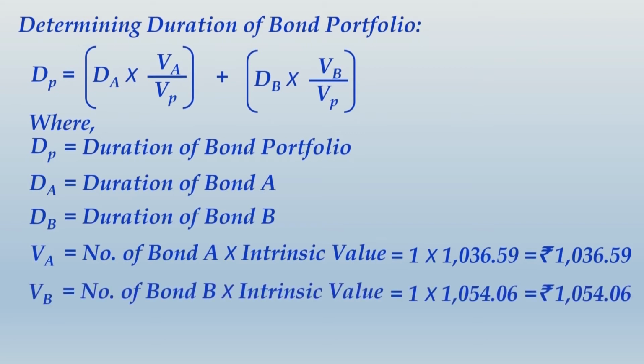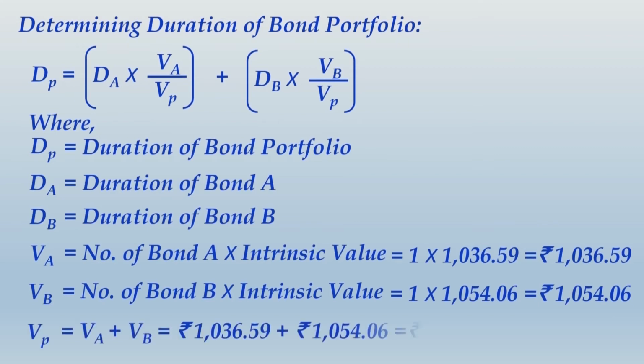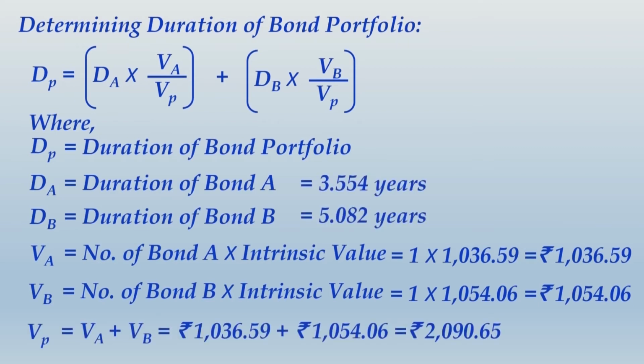Similarly, VB comes to 1054.06, and VP is the value of bond portfolio, which will be VA plus VB, which comes to 2090.65. So once we define all these variables, in the next step we shall substitute these values and find duration of the portfolio. But before we do that, please write up this whole thing properly.